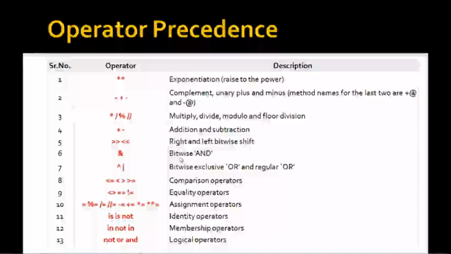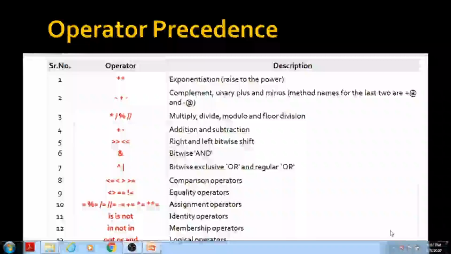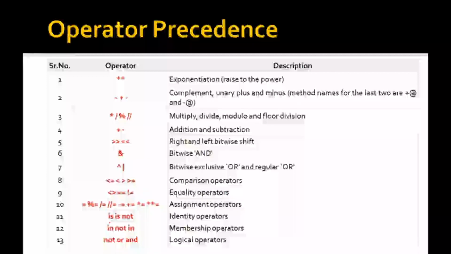Again one step below, we find bitwise AND, bitwise exclusive OR and regular OR. Then comparison operators and equality operators. In this way, we calculate the operator precedence in descending order.